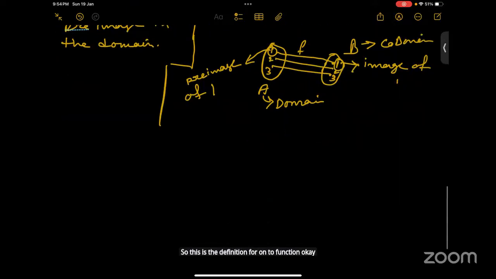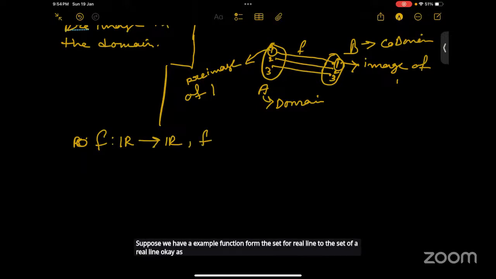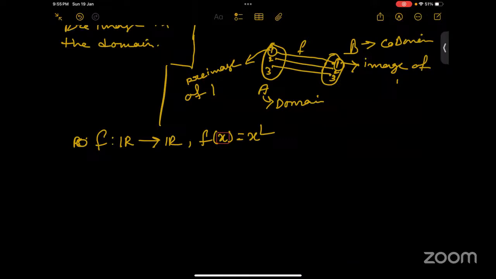Okay. So, for example, suppose we have an example function from the set of all real numbers to the set of all real numbers, as f of x equals x square. This is our function. So is it onto? No, ma'am, it is not onto because, like, -4 has no pre-image. The negative reals will not have any pre-images, right? Yes, ma'am.